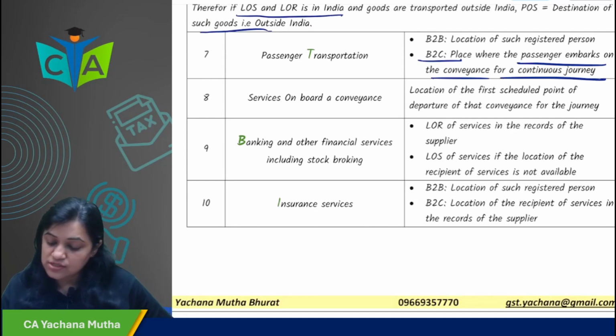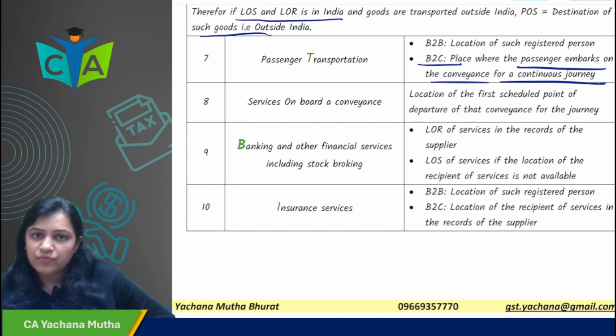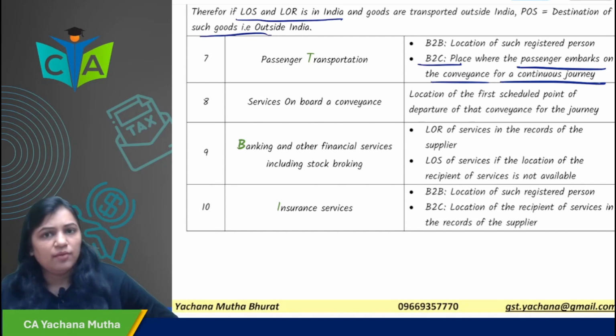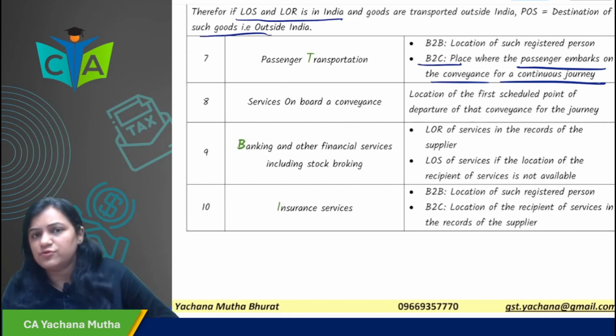The place where he embarks on the conveyance and starts his journey would be the place of supply. So for example, I'm going from Mumbai to Pune and it's B2C. I'm going in a bus, passenger transportation. In that case, what would be the place of supply? I'm embarking from Mumbai, going from Mumbai to Pune. So the place of supply would be Mumbai.